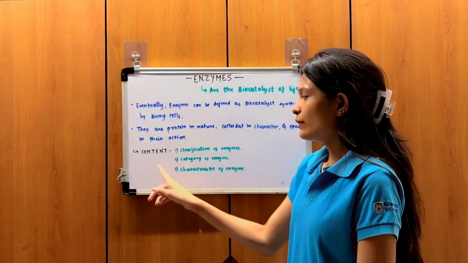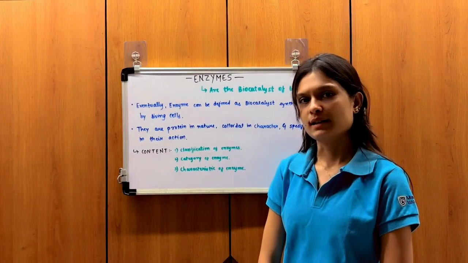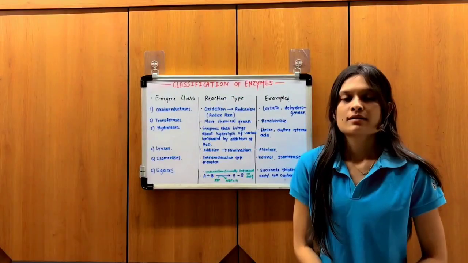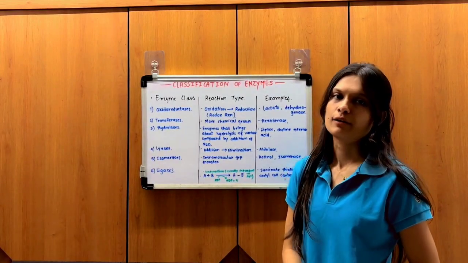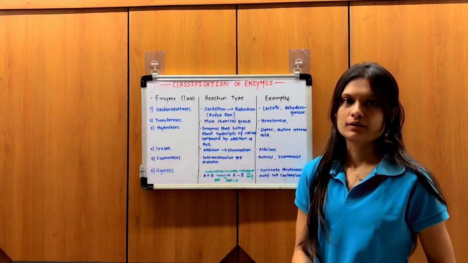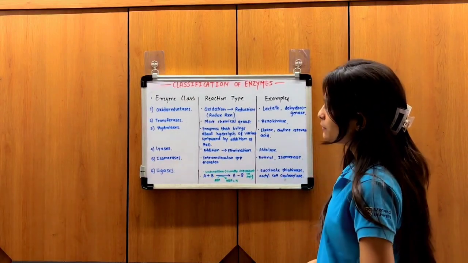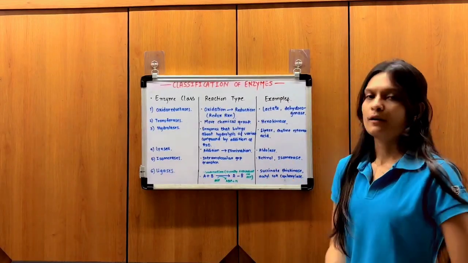The content which we are going to learn today about enzymes are classification of enzymes, category of enzymes, and characteristics of enzymes. So now, classification of enzymes. Enzymes have been classified into 6 types: oxidoreductases, transferases, hydrolases, lyases, ligases, and isomerases. These are the reaction types and these are examples of them.